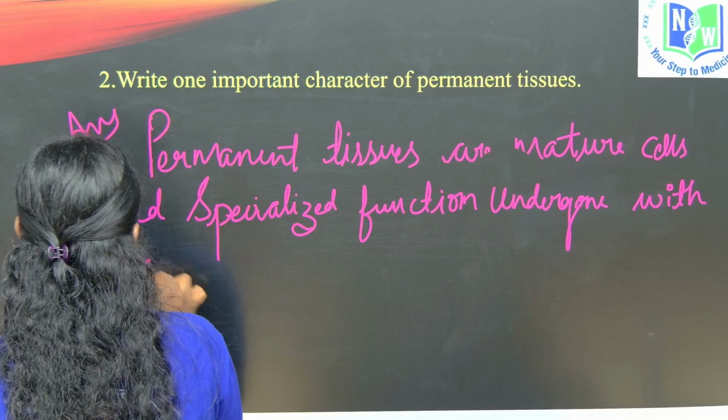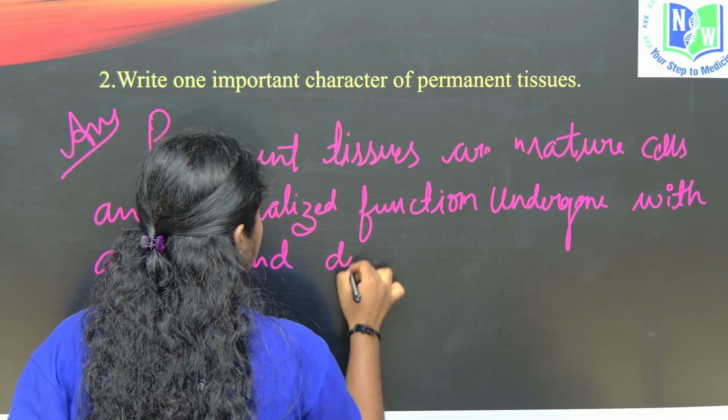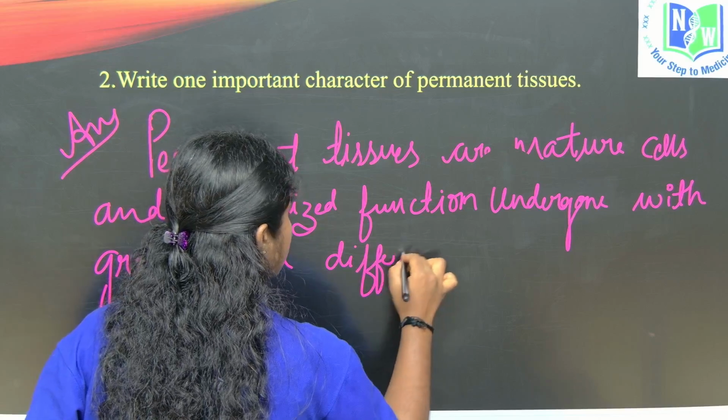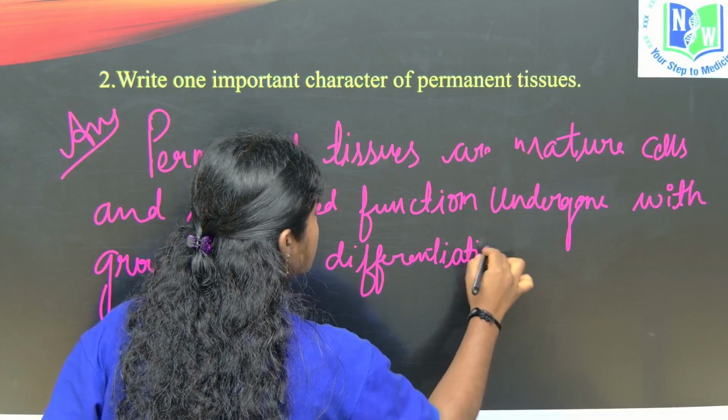What is meant by differentiation, children? Differentiation means the quality changes. The quality changes occur in the cells to perform a specific function.